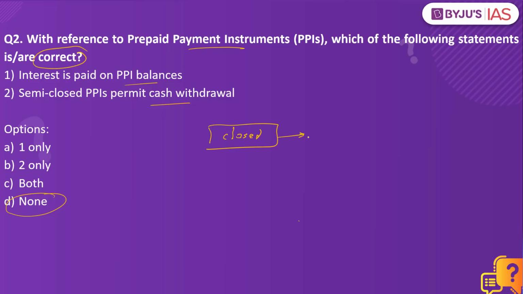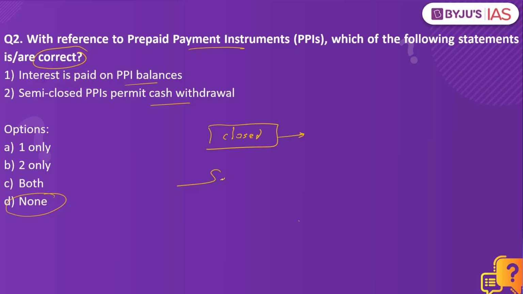In this process, no cash withdrawals are permitted, and these instruments cannot be used for payment or settlement for third party services as well. That is what is called a closed system payment. So you are restricted only to that particular platform.